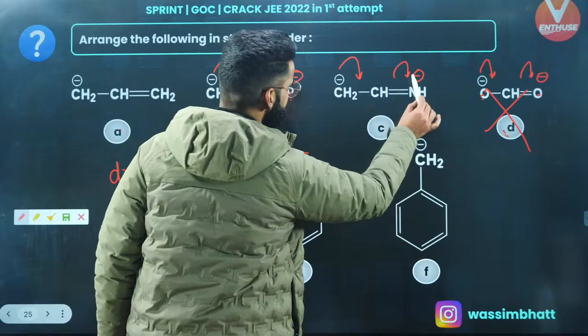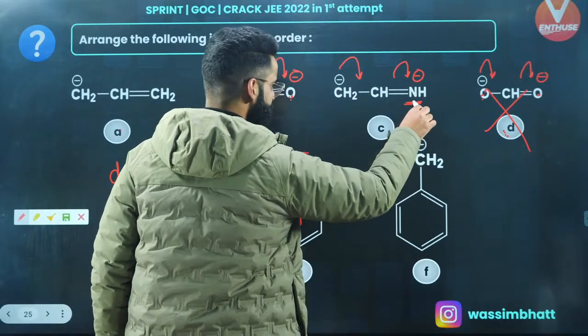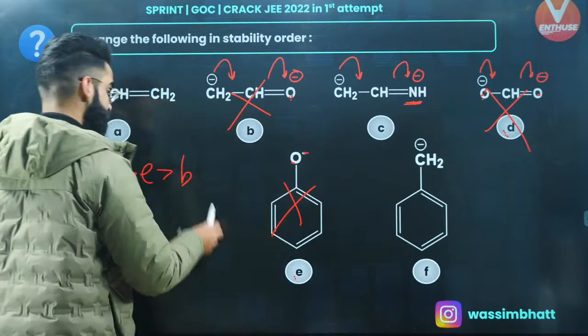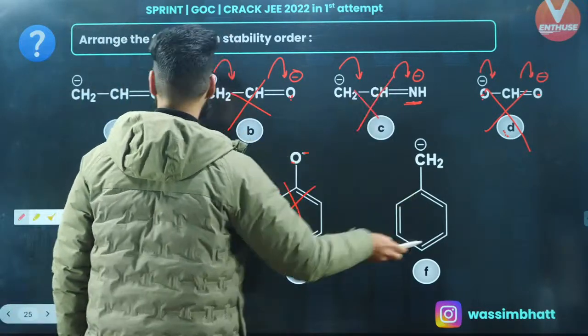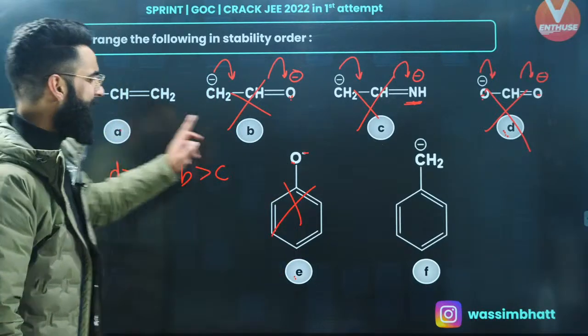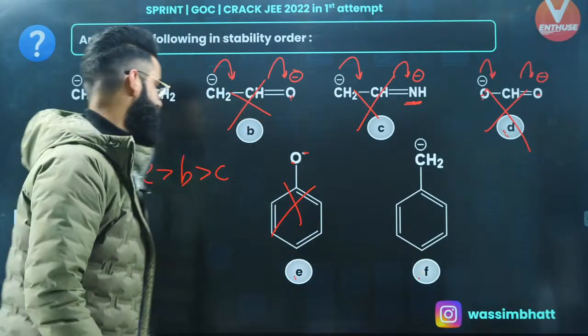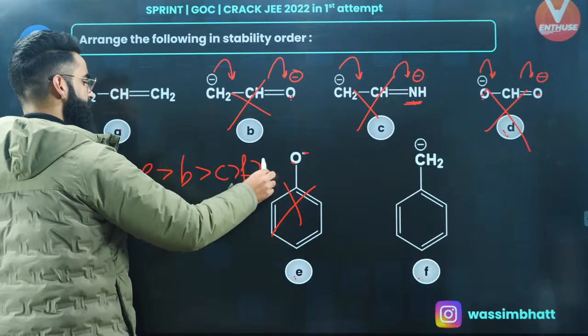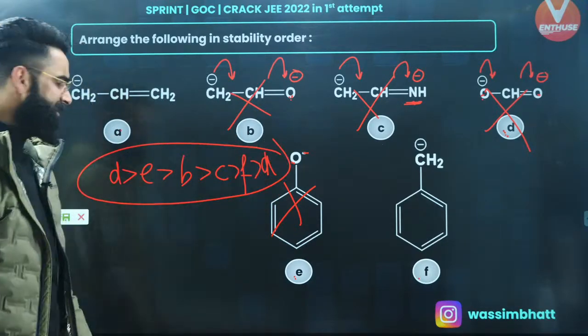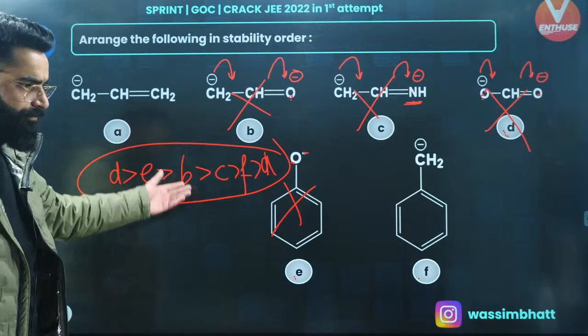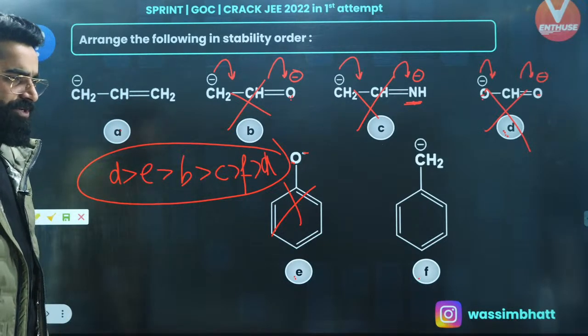See. Over here, due to resonance, negative charge is coming on nitrogen, more electronegative element. Negative charge is more stable on more electronegative element. So C will be more stable than that of your A and F. Now, among A and F, since the resonating structures are more in F, F is more stable, followed by A. This is going to be the stability order: D, E, B, C, F, A, right? I'm sure this is clear to everyone, right?